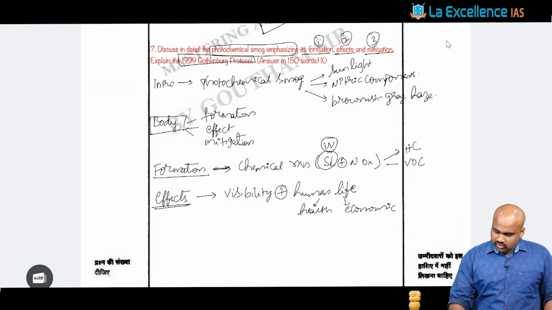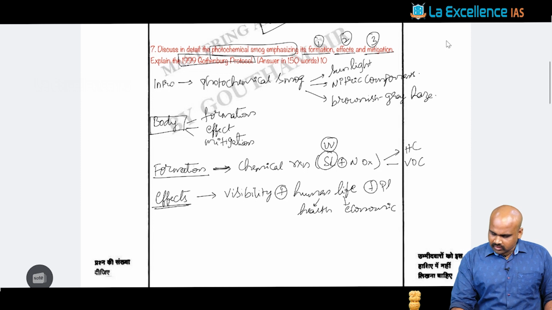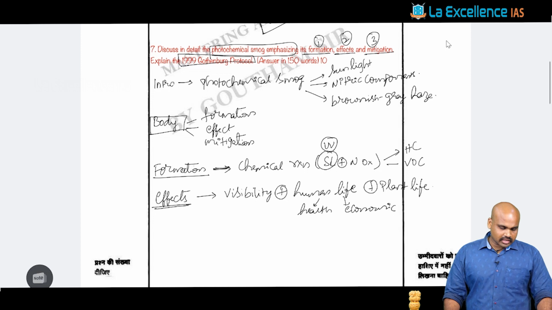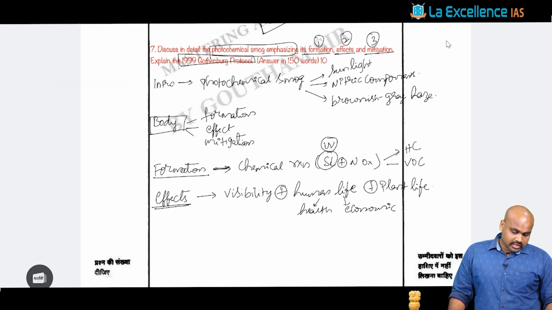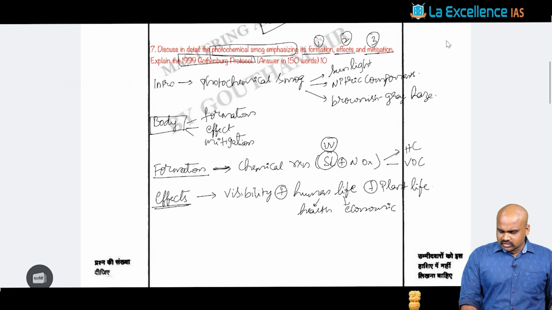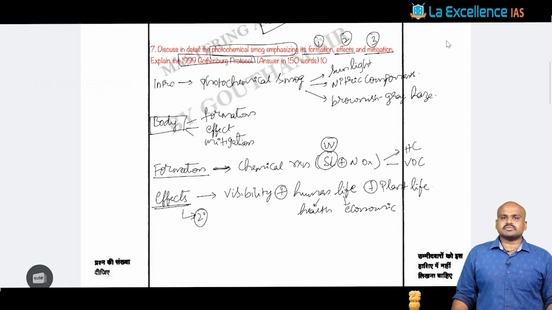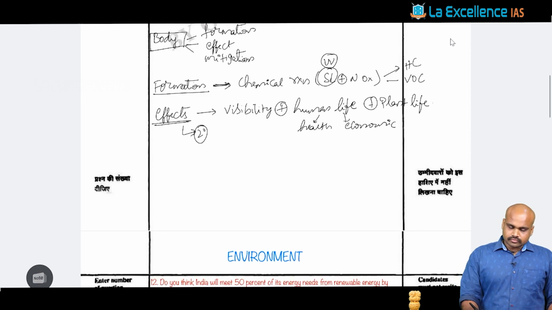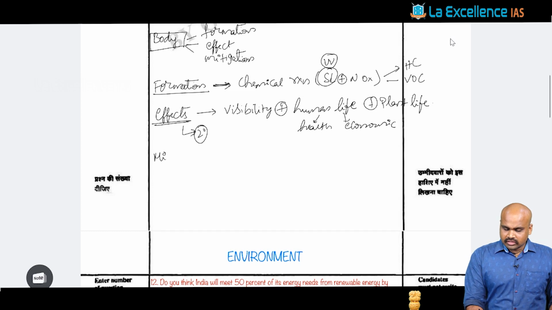And apart from that, we can also talk about its impact on plant life. When you look at the impact on plant life, we know that the budding stage of the plants can also be impacted because of this photochemical smog formation. And as we know, this is nothing but a secondary pollutant, which further leads to these effects. Then we talk about the levels with respect to the mitigation.